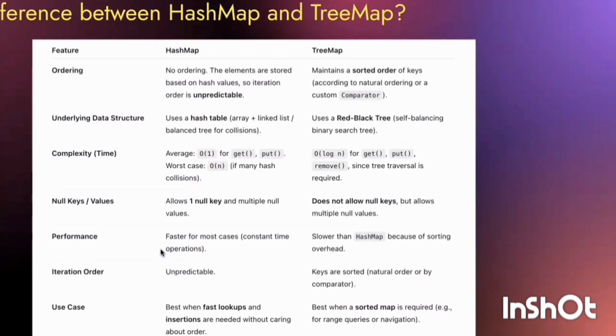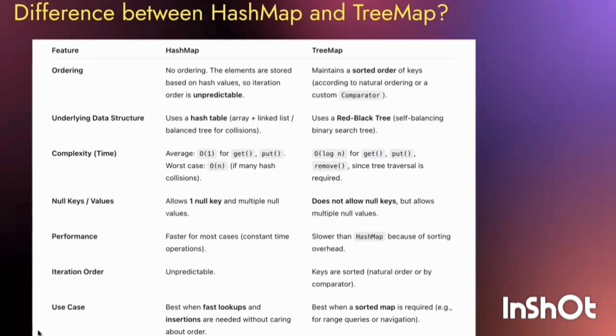What are the differences between HashMap and TreeMap? Here I have shown the difference in a table. HashMap has no ordering, while TreeMap maintains sorted order. The time complexity of HashMap is O(1) for get and put, and TreeMap complexity is O(log n).